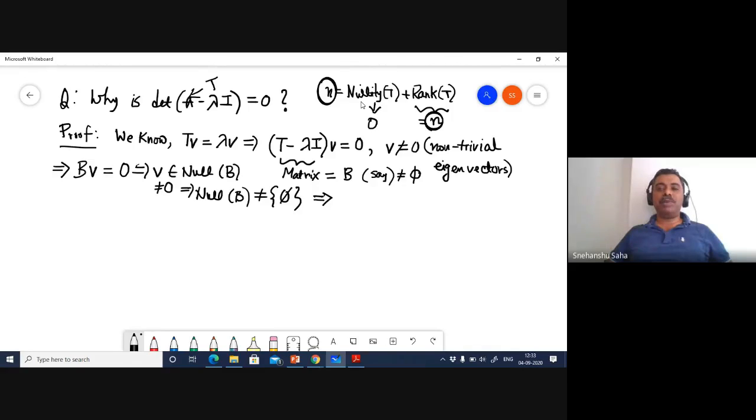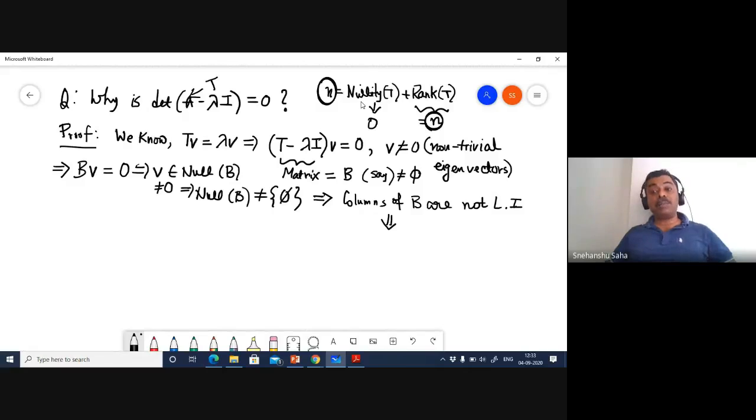When do you have a full rank matrix? When the columns of T are linearly independent, right? So in this case, since the nullity is not 0, that means that the columns of B are not linearly independent, right?